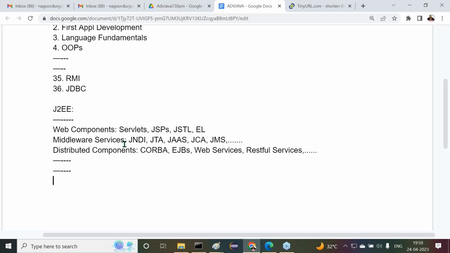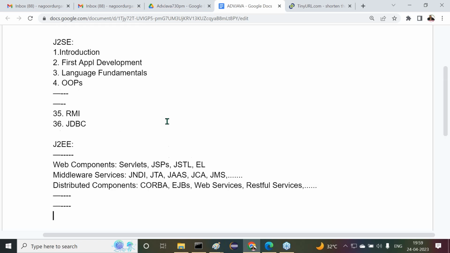But unfortunately, right from the beginning, everybody is thinking about core Java, next advanced Java, next frameworks. Because of that convention, this kind of terminology is coming. In the very first class itself, I'm telling you: as per Sun Microsystems, as per the Java documentation, no topic is available like advanced Java. Only J2SE, J2EE. How did this course come about? Observe carefully.